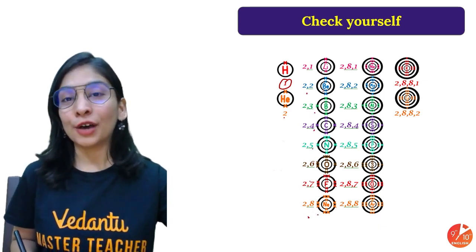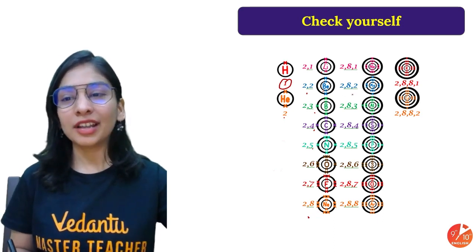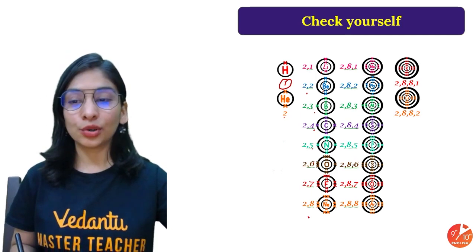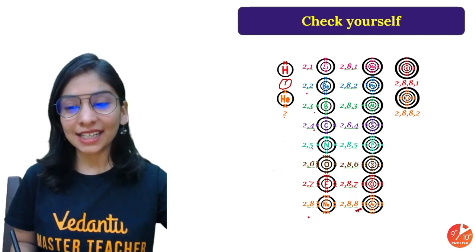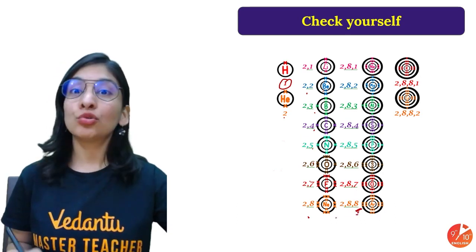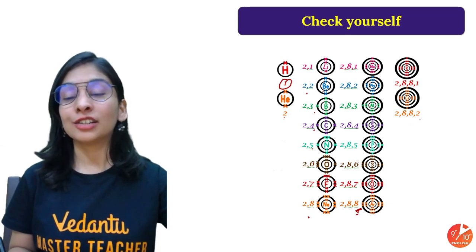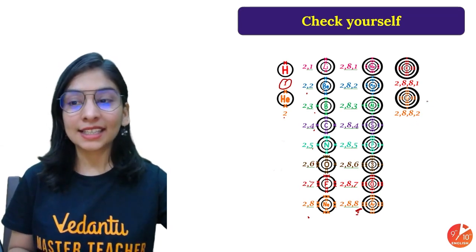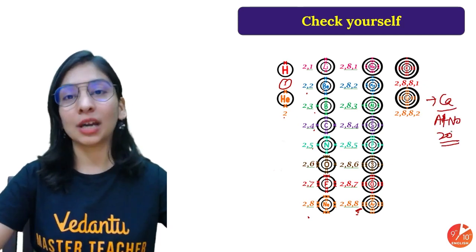That's the fulfillment of the second orbit. We will move to the third one. So 2, 8, 1; 2, 8, 2; 2, 8, 3; 2, 8, 4; 2, 8, 5; 2, 8, 6; 2, 8, 7; 2, 8, 8. And then after putting 8 electrons, as ma'am said, up to 2 electrons can move to the next shell. So 2, 8, 8, 1; 2, 8, 8, 2. That's it. This is your calcium having atomic number 20. And after that, you do not need to know because it will not come in the exam.